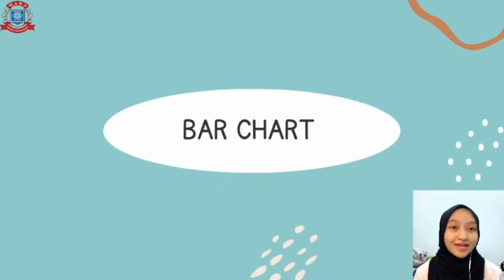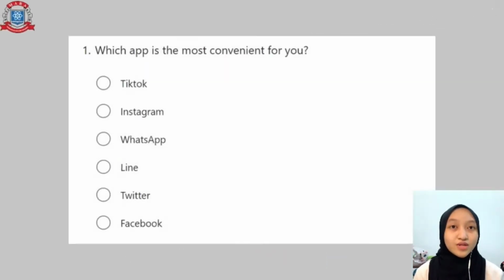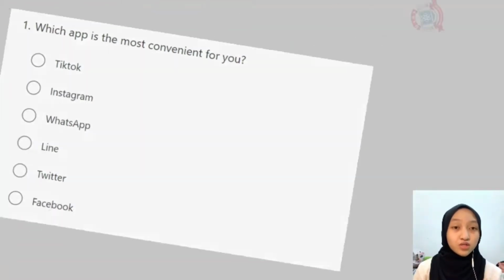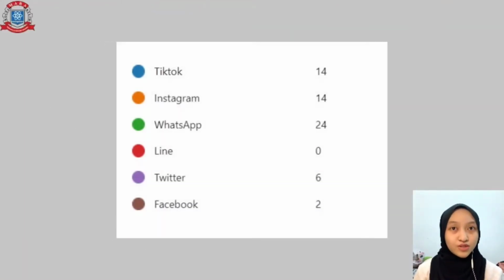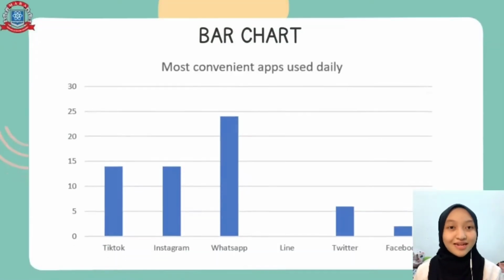Our first finding and data analysis is based on the first question in our questionnaires, which app is the most convenient for you. So we have 6 total of answers, which is TikTok, Instagram, WhatsApp, Line, Twitter, and also Facebook. We have received a total of 60 answers from students, and a bar chart has been constructed based on the answers collected.